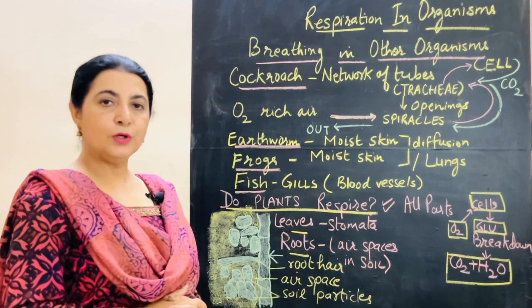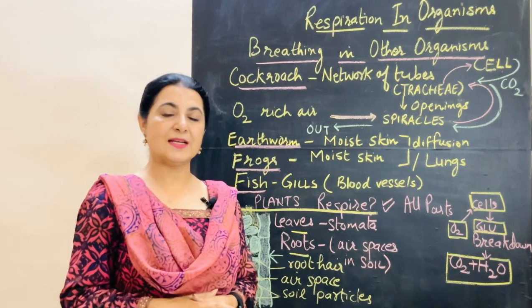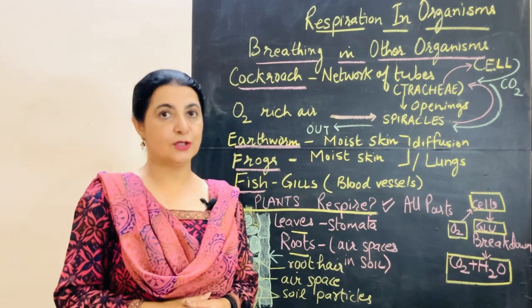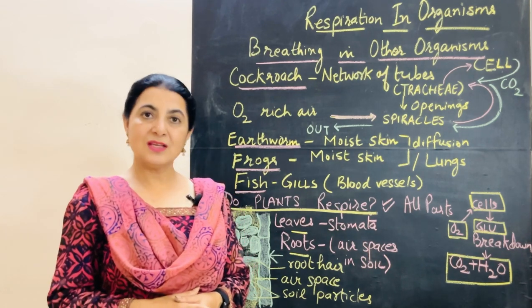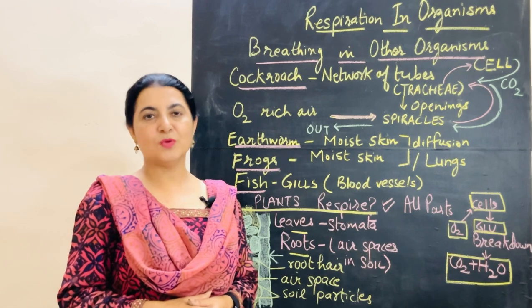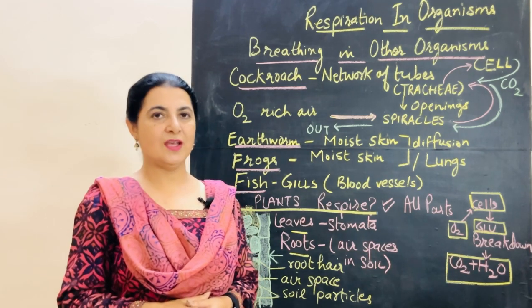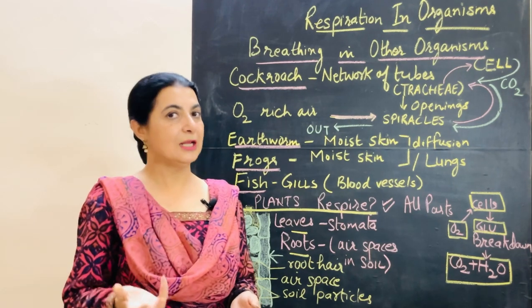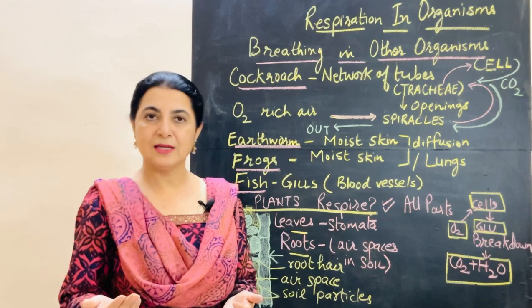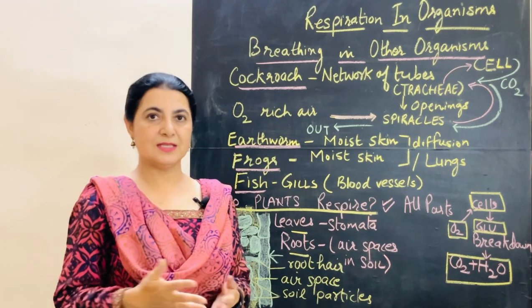So now we all know that whether it is plants, whether it is animals or any kind of organisms, if they are living, they need energy. For energy, they have to take in oxygen, and this oxygen breaks down the glucose, which results in the release of the carbon dioxide, water and energy. और ये जो energy है हमको different activities करने के लिए, different काम करने के लिए मदद करती है, whether it is movement, whether it is reproduction, whether it is other processes.